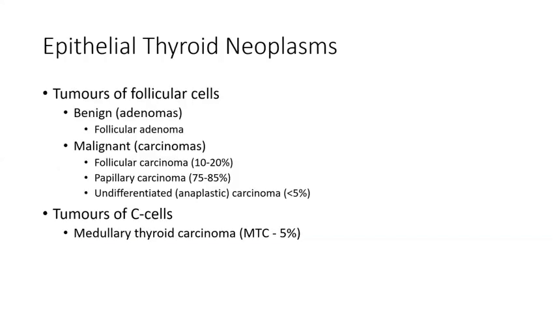Benign ones will usually be adenomas. Malignancies will be carcinomas. Most common will be papillary carcinoma, then comes follicular carcinoma. One of the drawbacks of FNAC is this: conventional papillary carcinoma and other variants can be diagnosed with the nuclear features. Whereas in follicular carcinoma, you have to look for capsular invasion and lymphovascular invasion, which cannot be identified by FNAC. So only by biopsy can we differentiate follicular carcinoma.